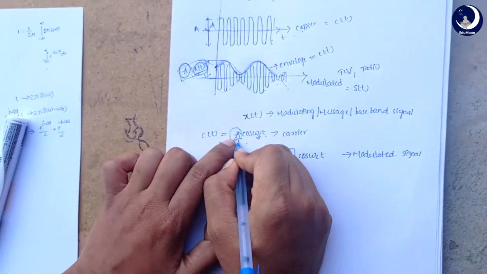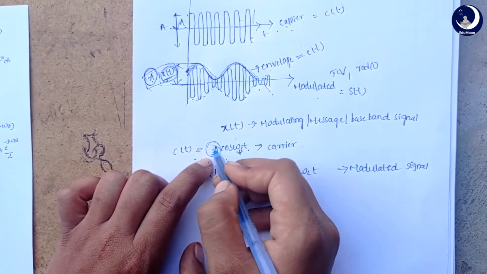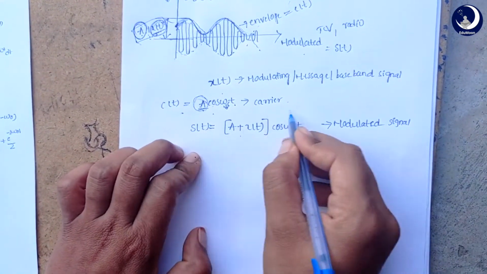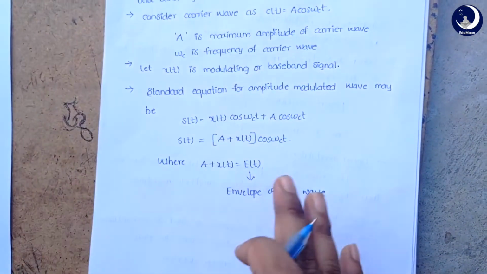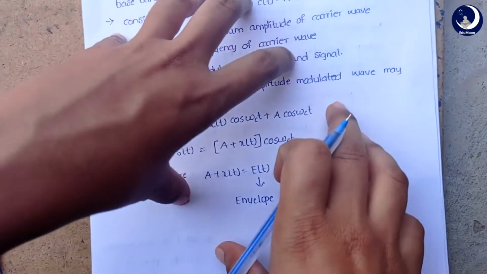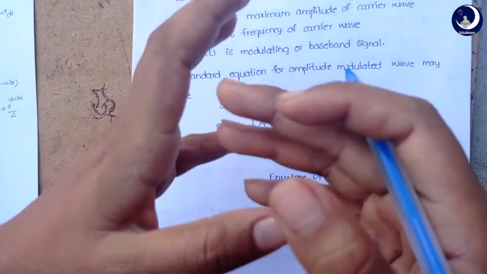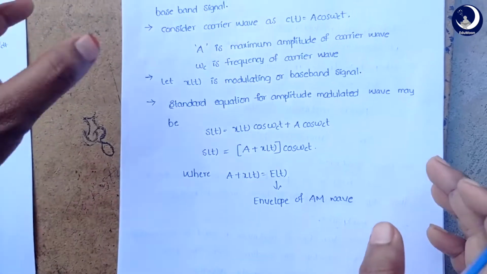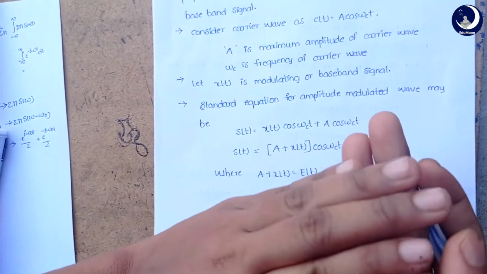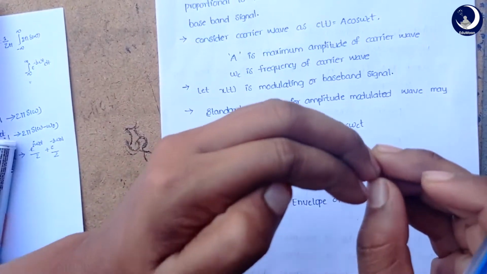You can take this as anything, like E, C, or anything, but here I am considering this as A. And finally we got the modulated wave as this. So in amplitude modulation, our carrier wave's maximum amplitude varies proportional to the instantaneous values of our message signal.